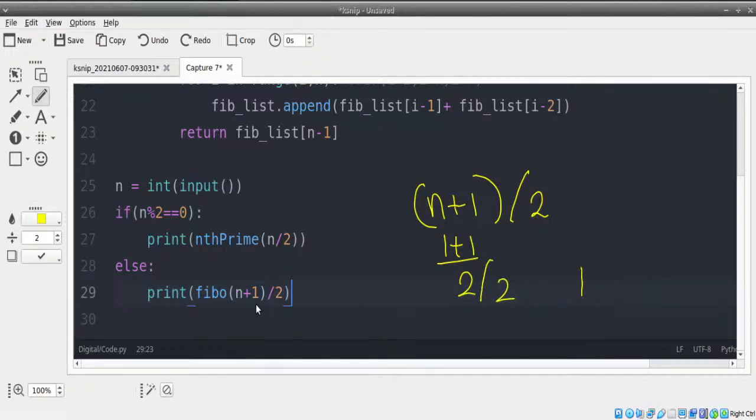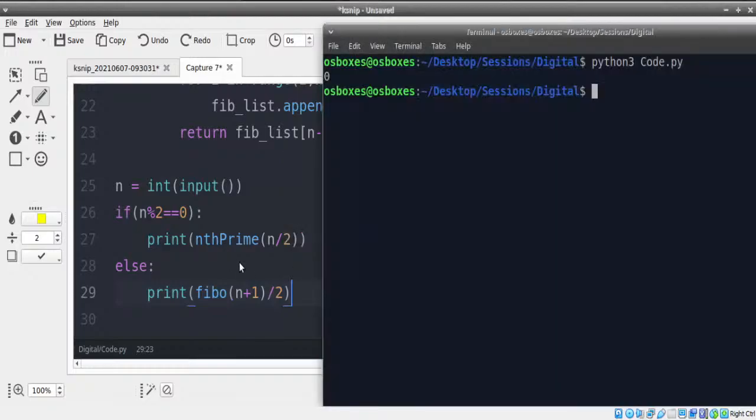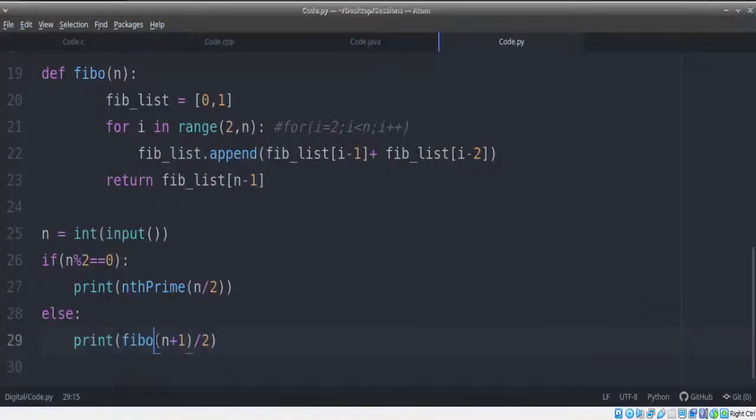But what are we sending here in the Fibo function? We are sending n plus 1. After that, once we get the result, let's say we get the result as 0, we are then dividing it by 2, 0 by 2 or 1 by 2 or whatever it is. That is what we are doing. We are supposed to send n plus 1 by 2 completely in our Fibo function, as one of you rightly pointed out. We are supposed to do one small change where we send this whole value here.